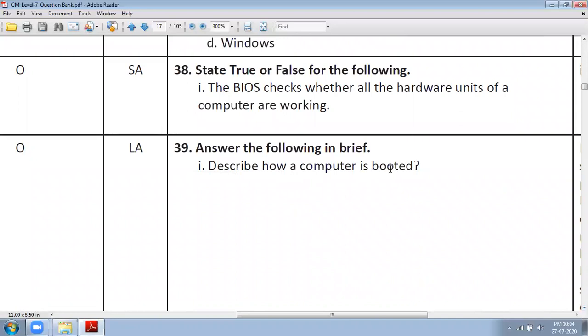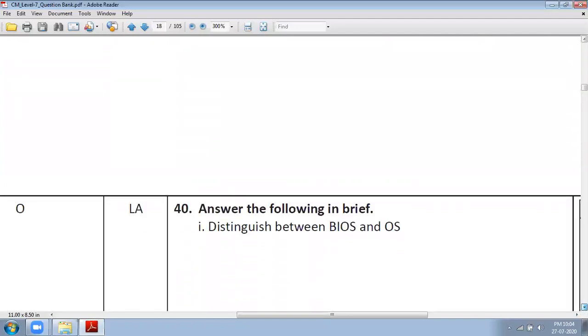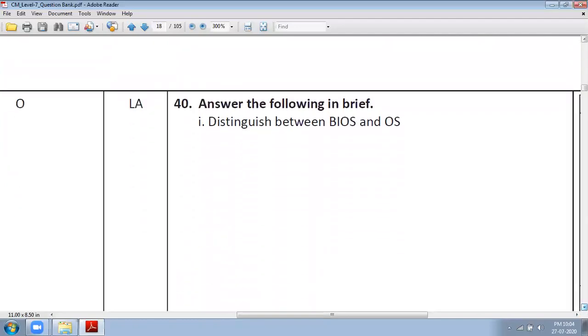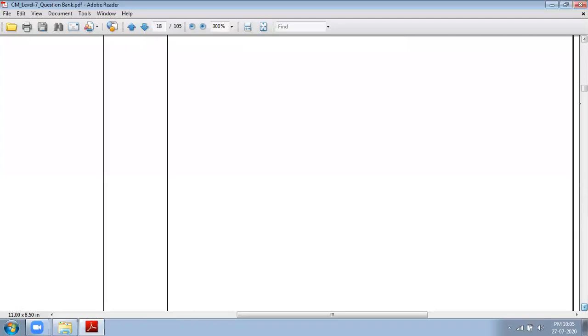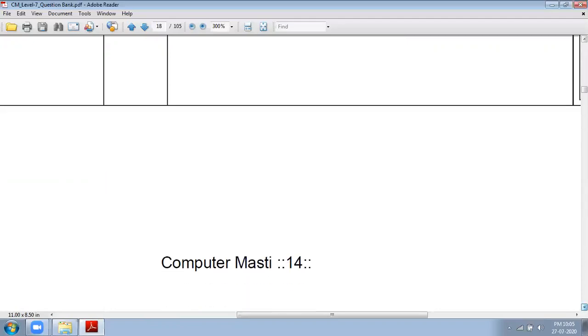Describe how a computer is booted. We have already studied this in the topic BIOS, and I have already given you the answer to write for this question. Now the next question is distinguish between BIOS and OS. I have already given you this question to write through video classes, so there is no need to explain.